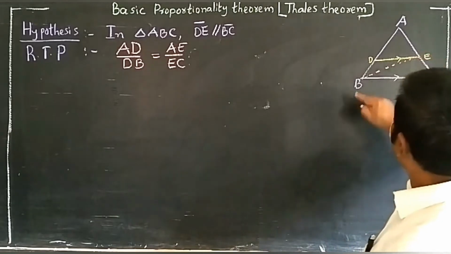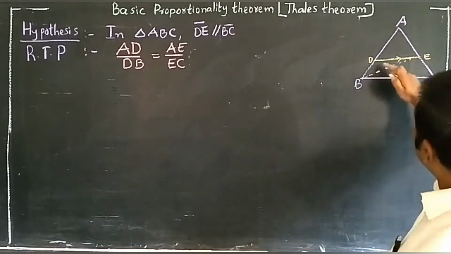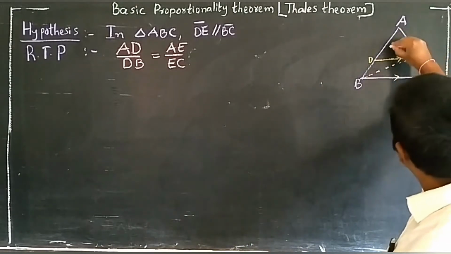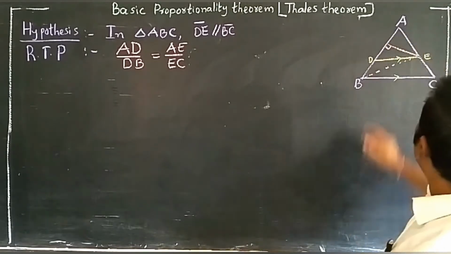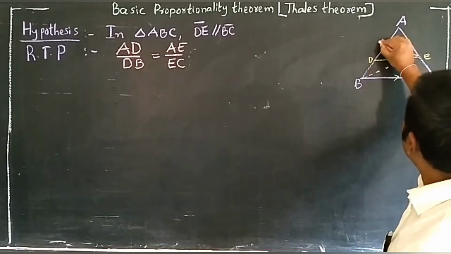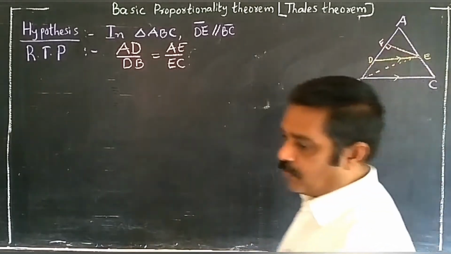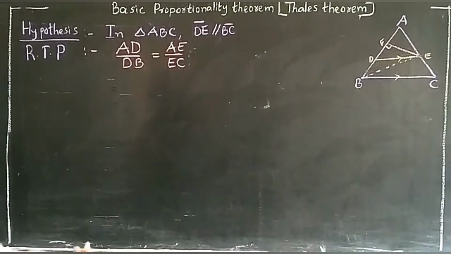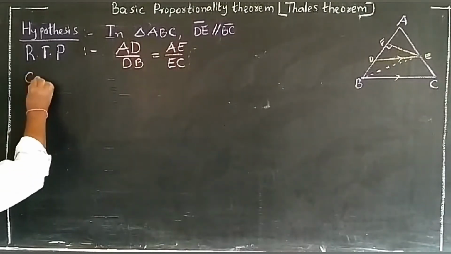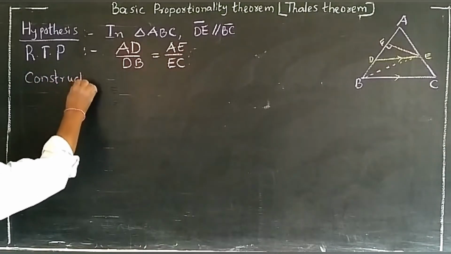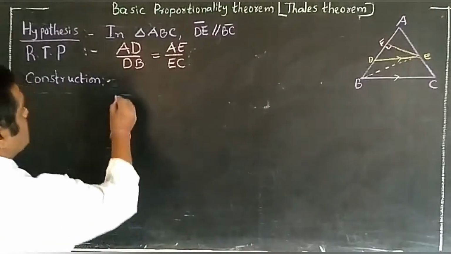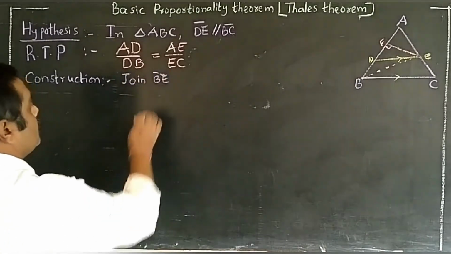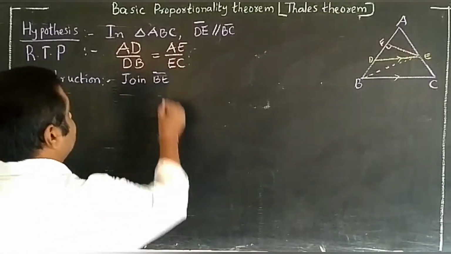Join like this. I constructed BE, and when I constructed BE, I need an altitude for these two triangles. For example, this is the obtuse angle triangle, this is the acute angle triangle. Both triangles have the common altitude, for example FE. FE is a common altitude for both triangles. So that is the construction part. The construction part is join BE,